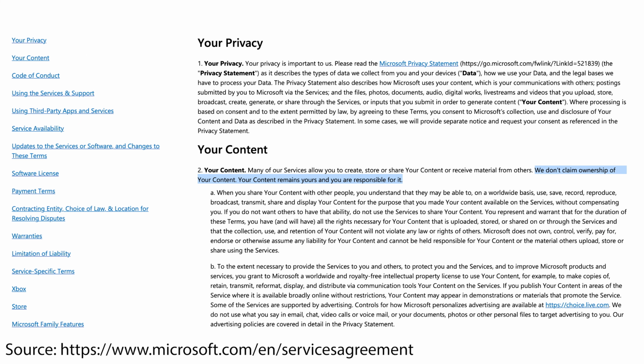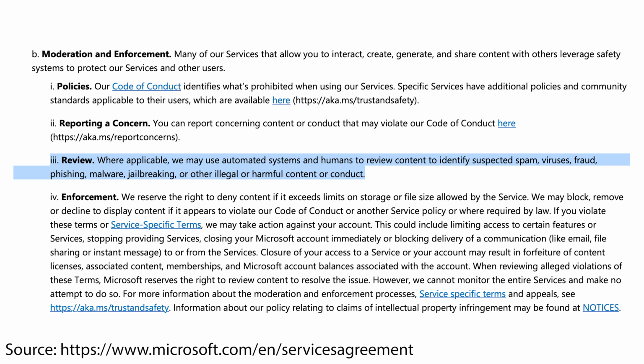The paragraph that Microsoft does not claim ownership of the user's content should give you pause for thought. It is actually a matter of course, but Microsoft is now accessing the user data so strongly that it obviously has to be emphasized again that the user data remains the property of the user. The next paragraph, which I will now show you, is really critical because under verification, it literally states that user data can be verified by automated systems and humans in order to identify illegal or harmful content or conduct.